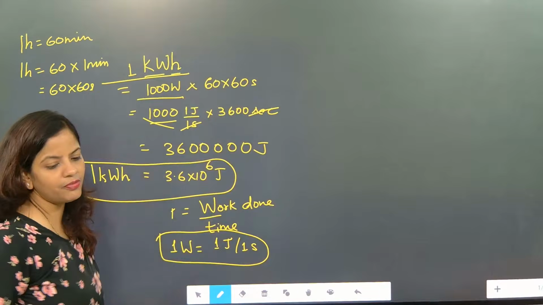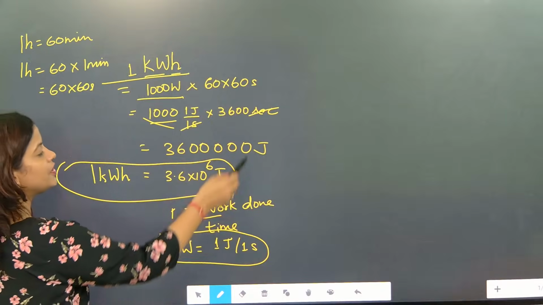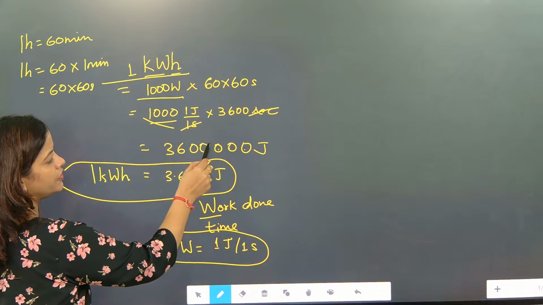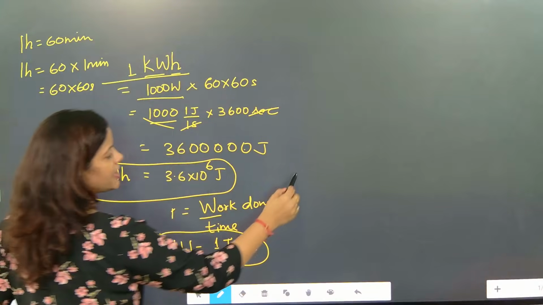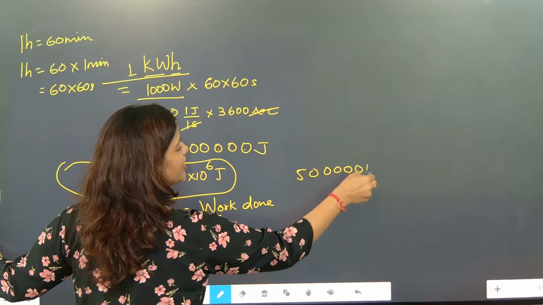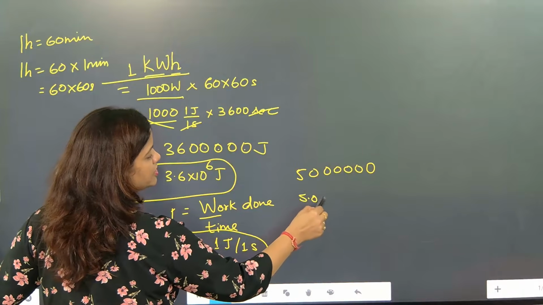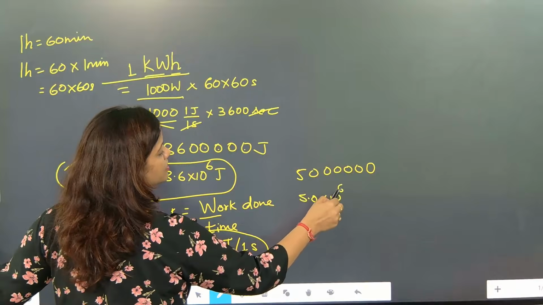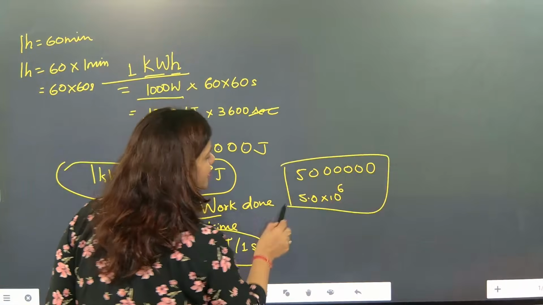And what is the standard format of writing, madam? The standard format of writing is 1, 2, 3, 4, 5. If somebody is writing 1, 2, 3, 4, 5, 6 zeros, then you must not write like this. You must write 5.0 into 10 to the power 6. Understood or not? So this is called a standard format of writing.